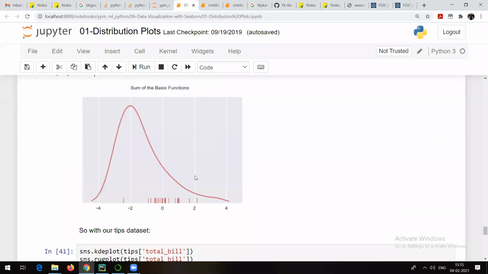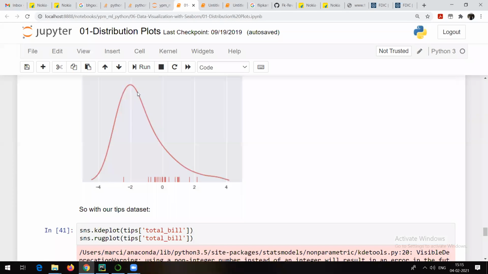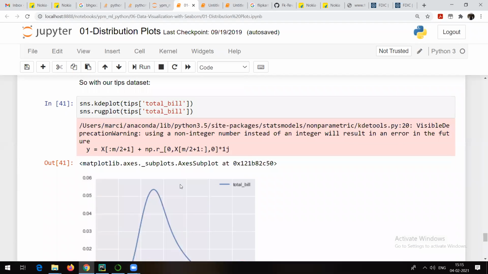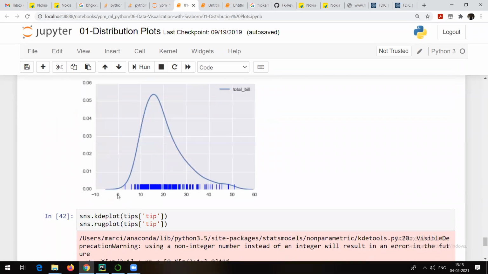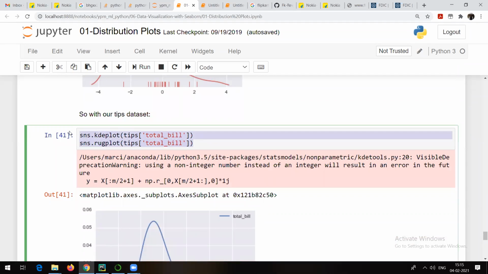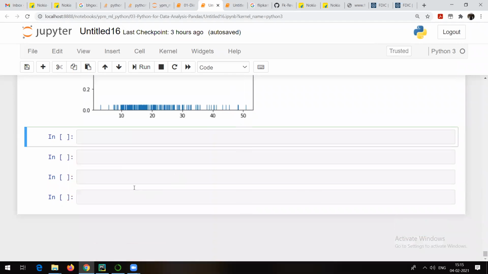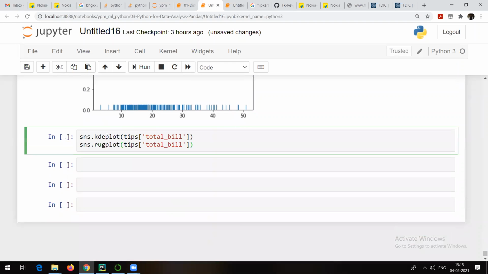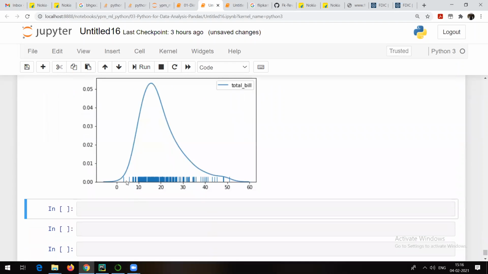This is what I got, and then I tried to plot one KDE plot and one rough plot here, and finally for our data set, we try to plot both of them like this. See, the KDE plot as well as the rough plot at the same time, just to show the relationship between them. Whatever I was trying to talk about right now, you can check it. Wherever it is darker in the rough plot, darker lines are there, at that place only you will see the height is more.